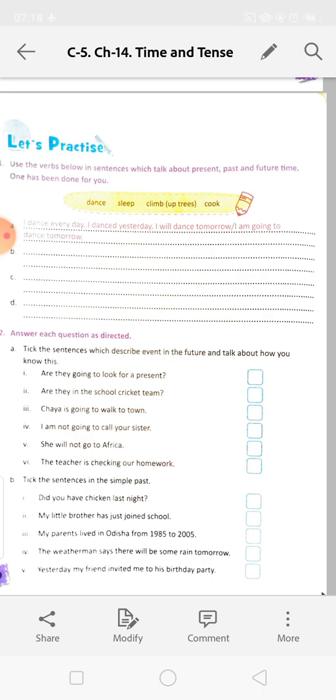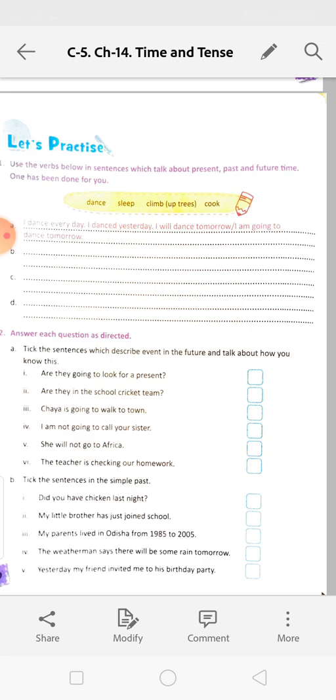Yes, this one is in the future because of the auxiliary verb are plus going to look, verb plus ing. This is a question form, that's why are is in front, starting the sentence, but it is in the future, so it is a future tense.